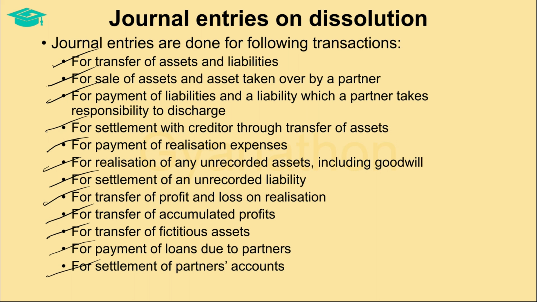Also, one important thing to note is that once the assets and liabilities are transferred to the realization account, in all the journal entries that record the transactions relating to realization of assets and settlement of liabilities, at least one item in the journal entry is the realization account. This means that either a debit or a credit goes to the realization account and not to the actual asset or liability account, since all the assets and liabilities are transferred to the realization account.